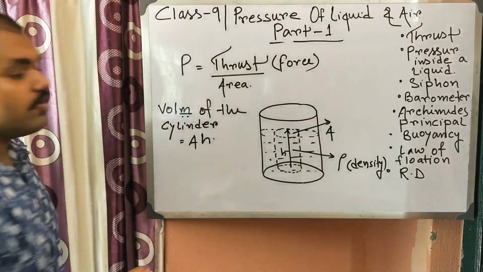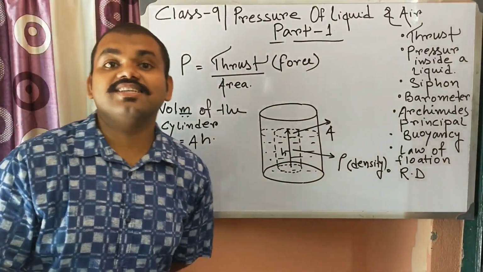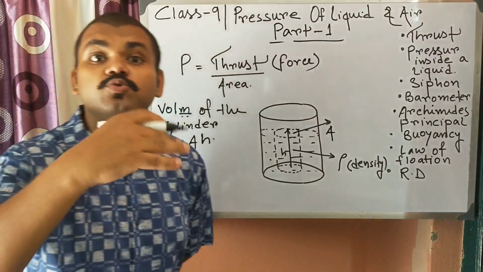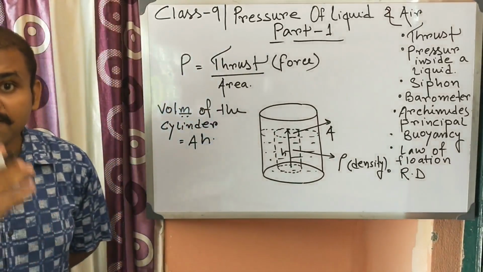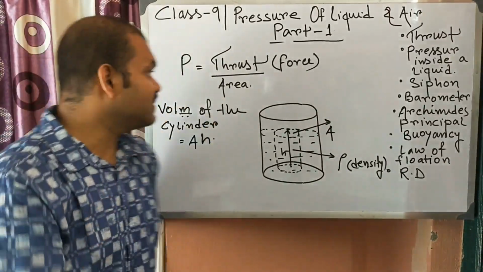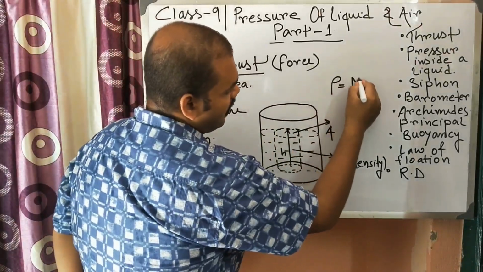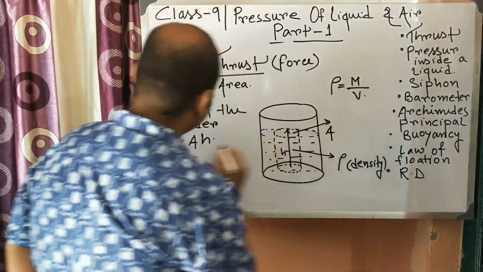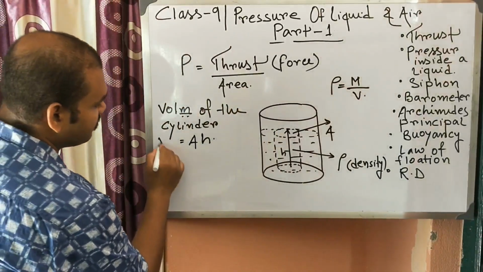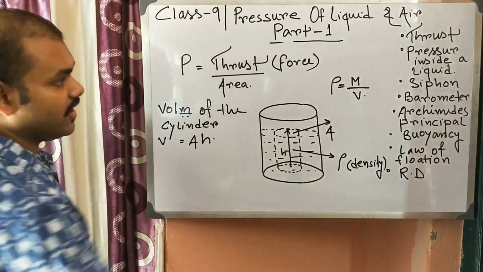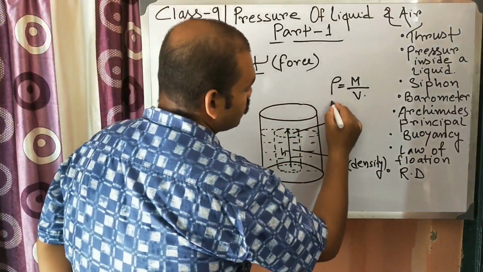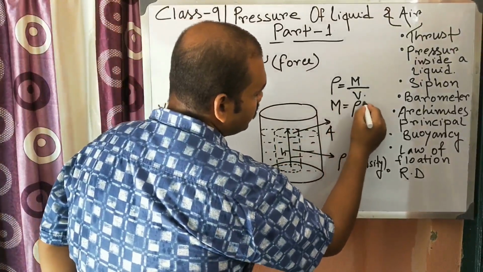Now what is density? Density is mass per unit volume. So density rho is equal to mass per unit volume. This is the volume of the cylinder, V is equal to Ah. So if the density is rho, mass is equal to rho into V.